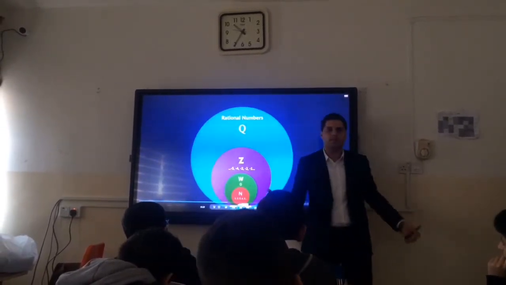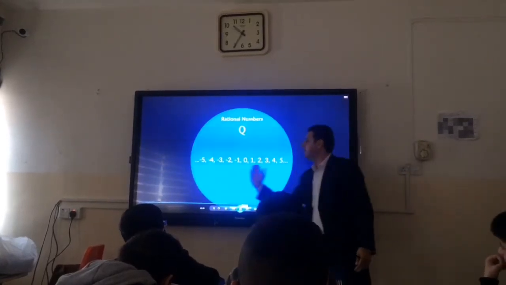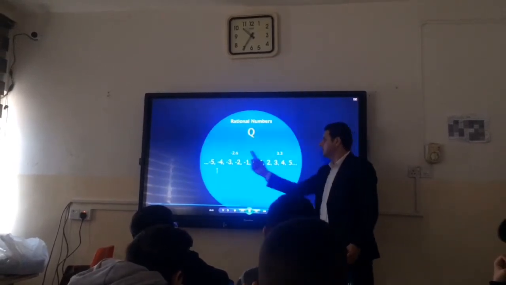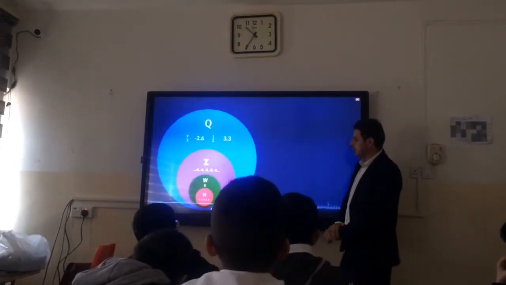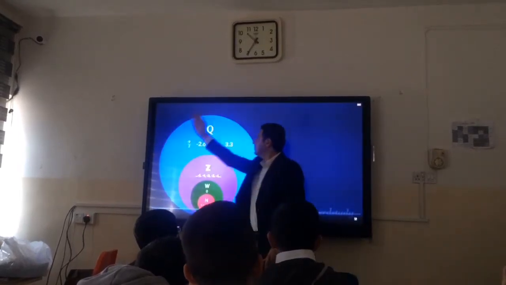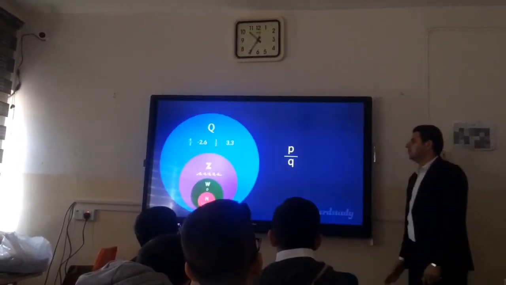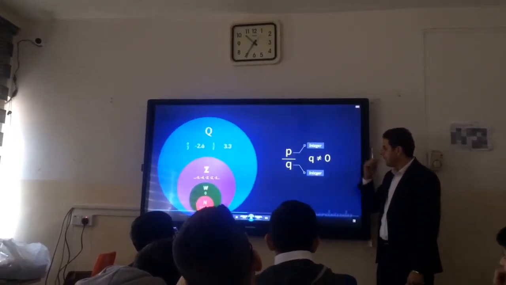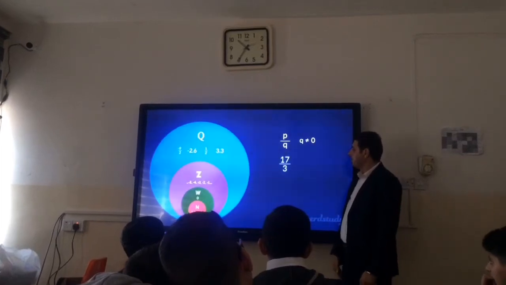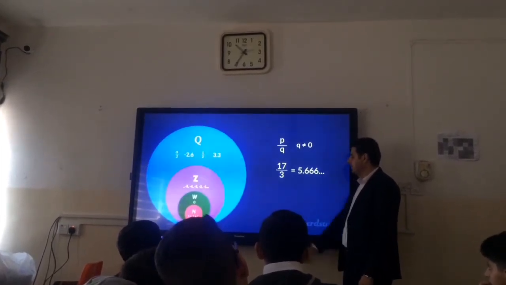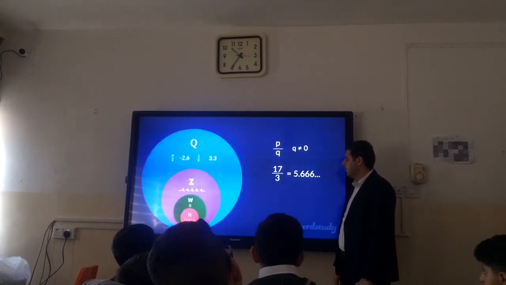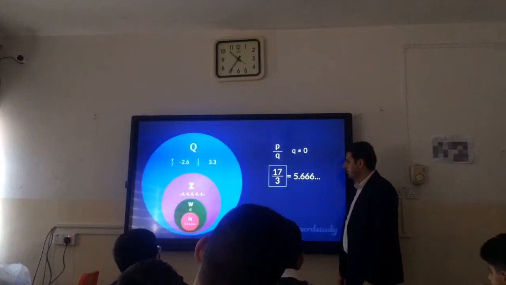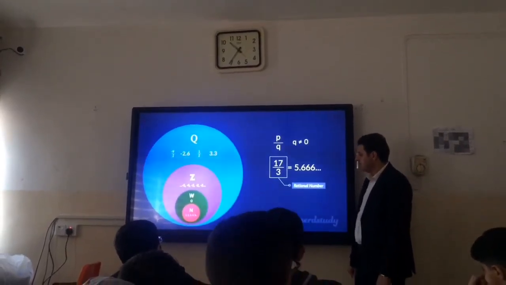Rational numbers encompass all of the other classifications that we've mentioned so far, as well as decimals and fractions. However, the decimal numbers must be numbers that can be expressed as a fraction p over q, where p and q are integers, and q is not 0. So, for example, 17 over 3 is equal to 5.666 repeating, and since the numerator and denominator are both integers, this is, in fact, considered a rational number.